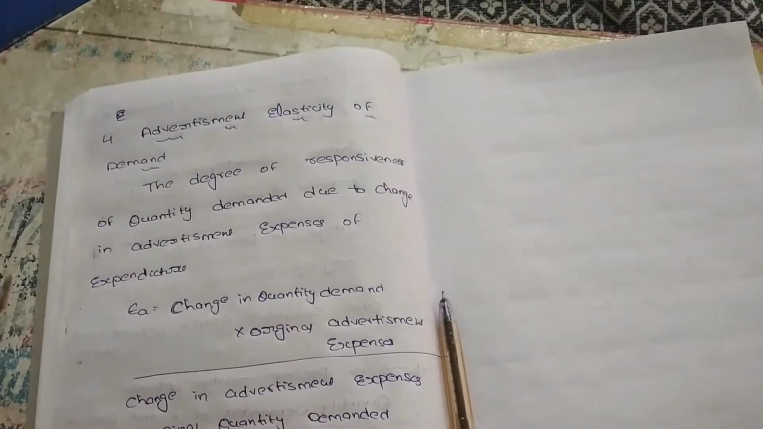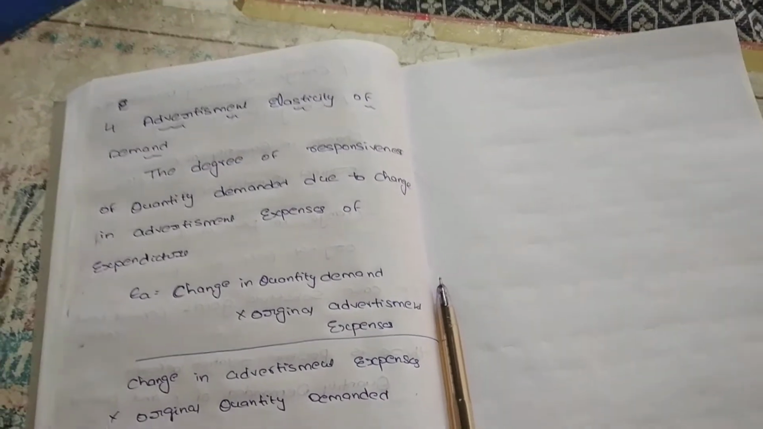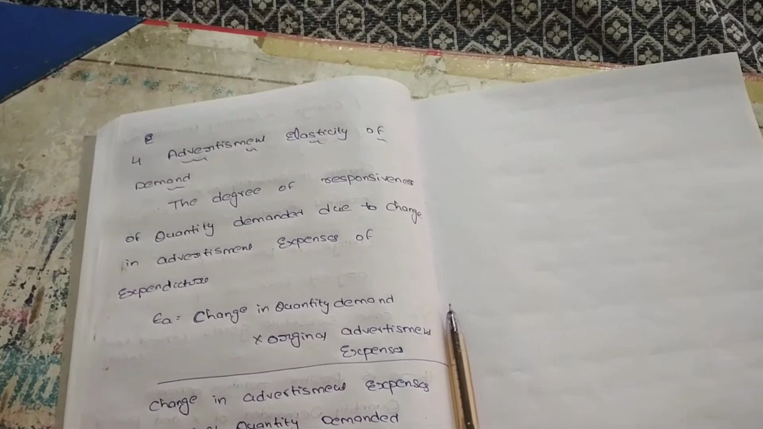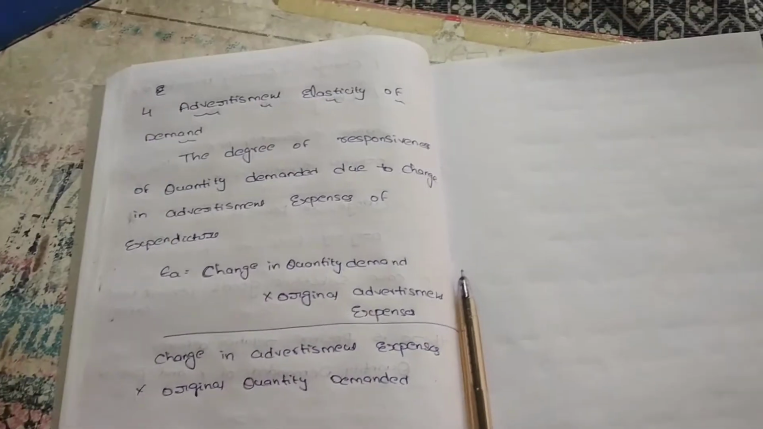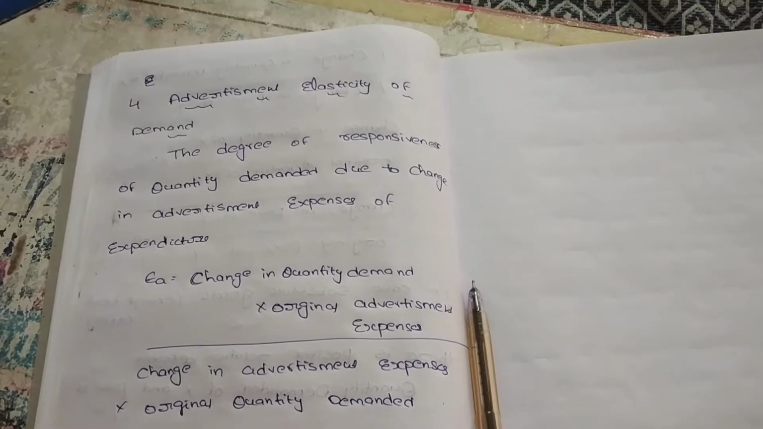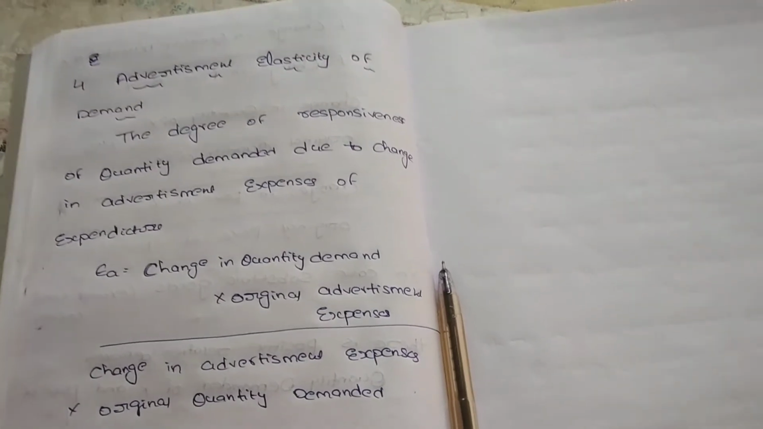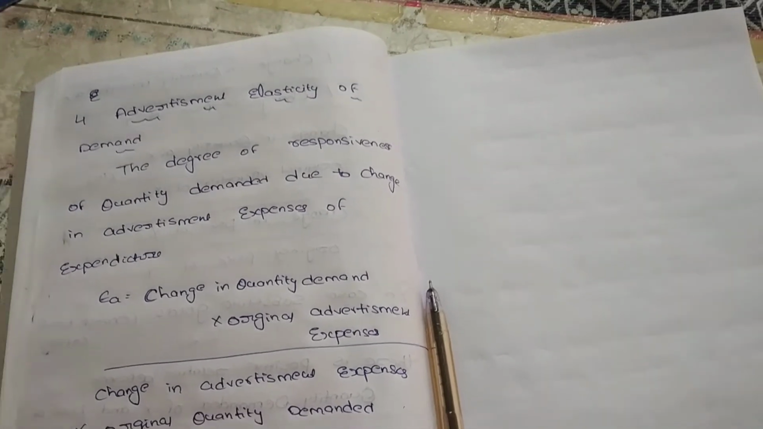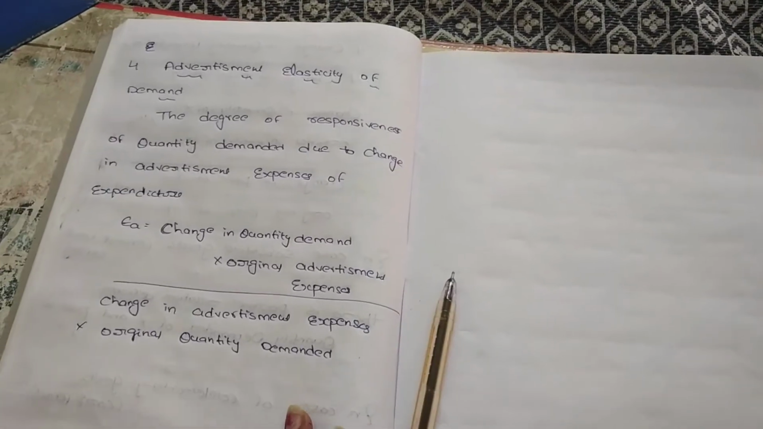Up to now we discussed what is elasticity of demand and the definition of elasticity of demand. There are different types of elasticity of demand: price elasticity of demand, income elasticity of demand, cross elasticity of demand, and advertisement elasticity of demand. In price elasticity, we studied perfectly elastic demand, perfectly inelastic demand, relatively elastic demand, relatively inelastic demand, and unitary elastic demand. In income elasticity, we discussed positive, negative, and zero income elasticity of demand. In cross elasticity of demand, we see different types.